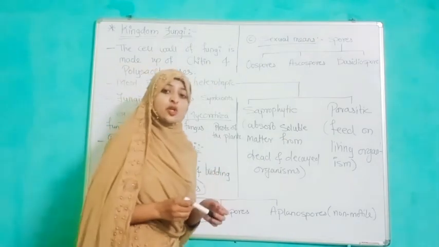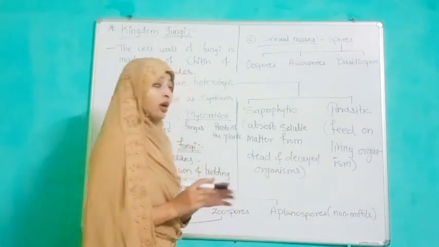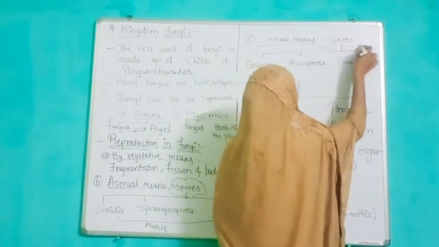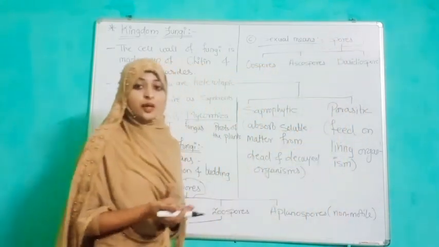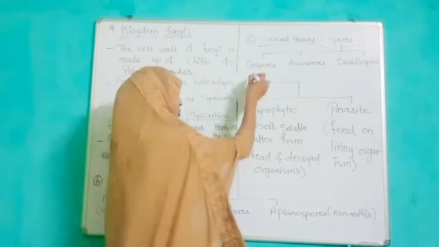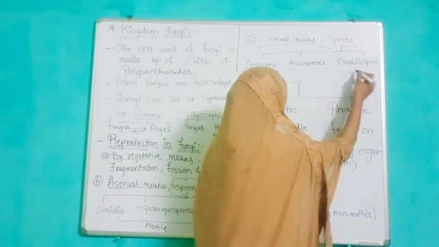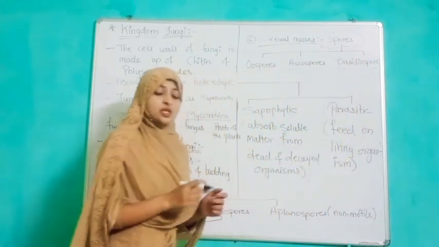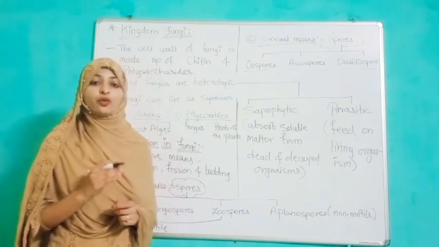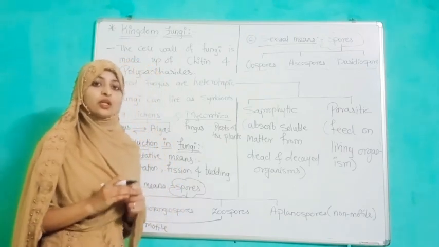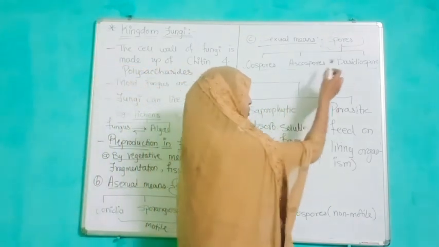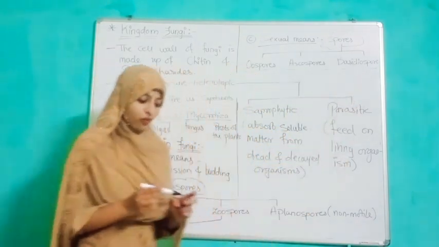In the sexual mode of reproduction, they also form spores, but the types of spores are different. Means we see oospores, ascospores and basidiospores. In case of sexual reproduction they form spores only, but the types of spores are different: oospores, ascospores and basidiospores are formed.